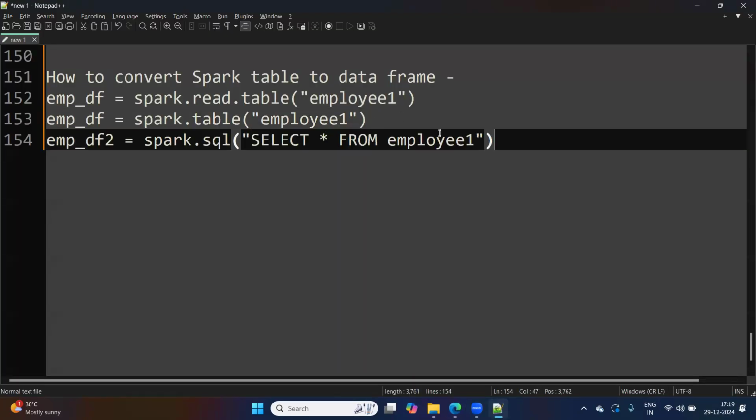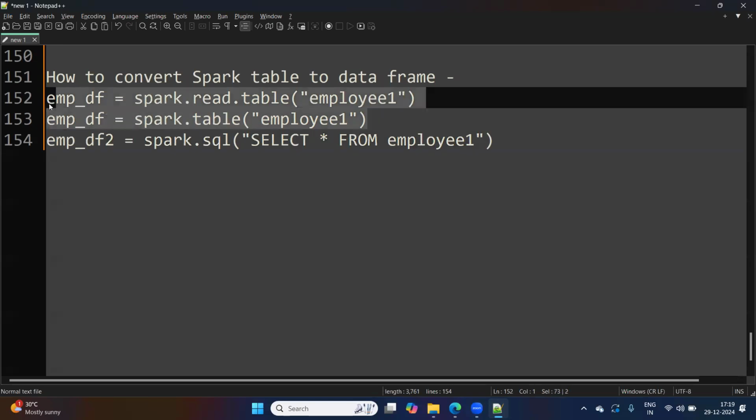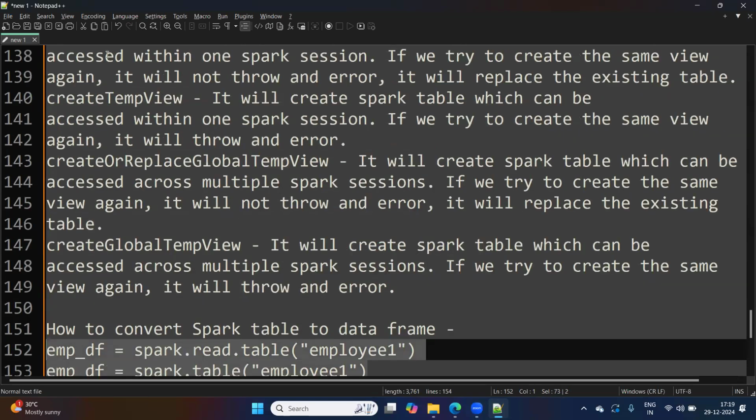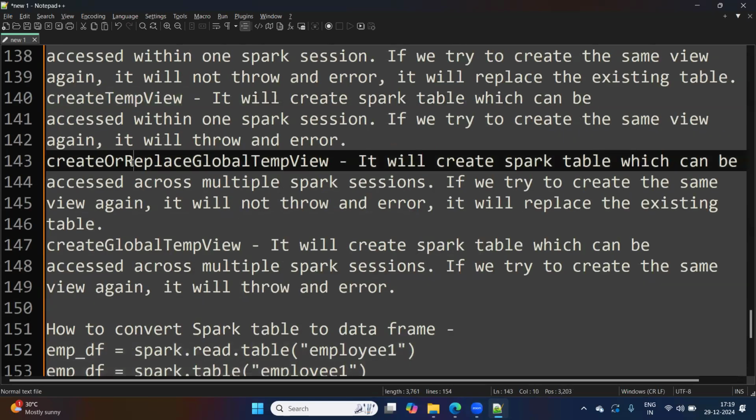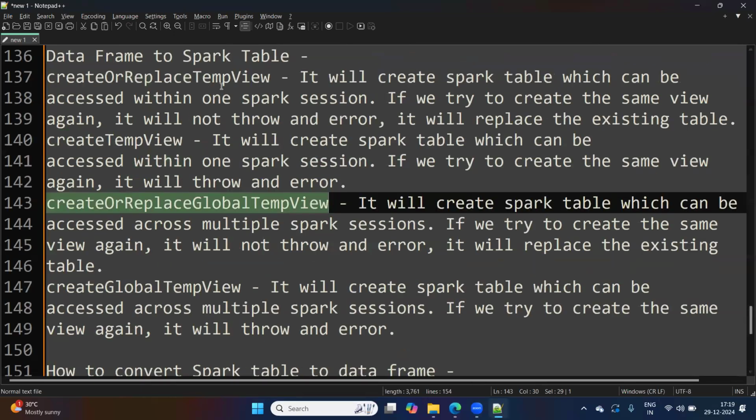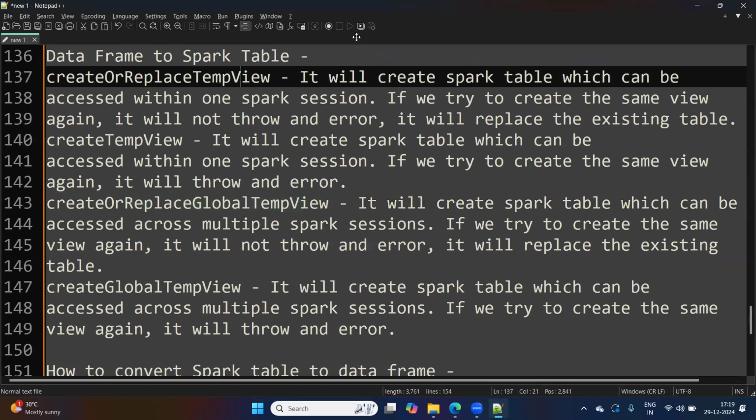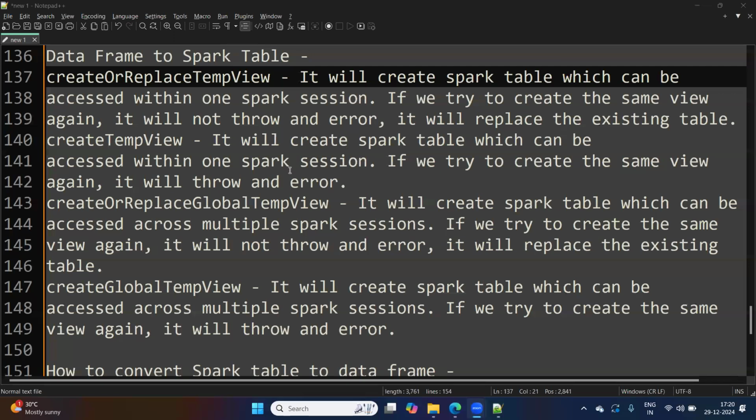Okay. So generally we use these two. And create or replace temp view, create or replace global temp view, we use based on the requirement. Fine.